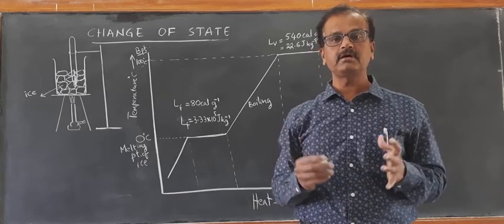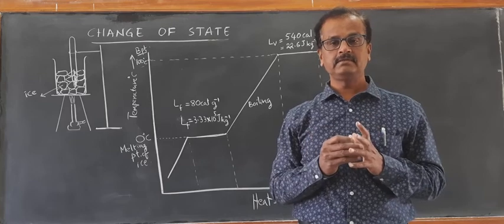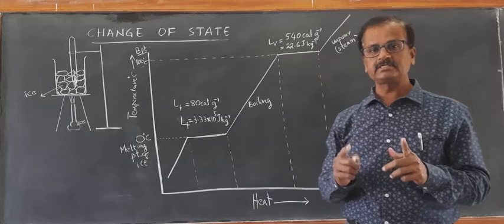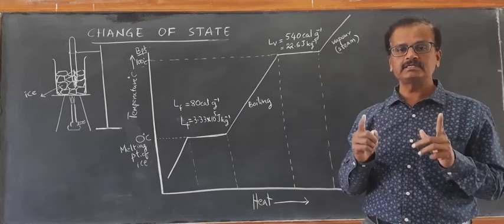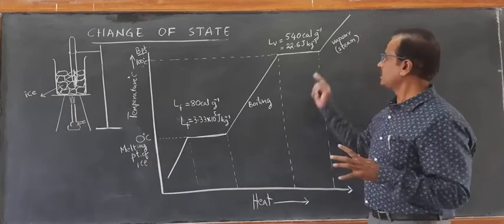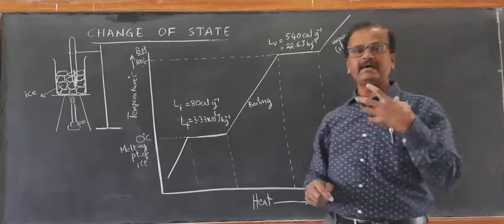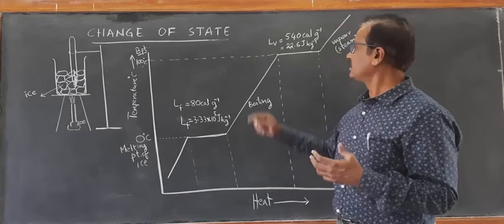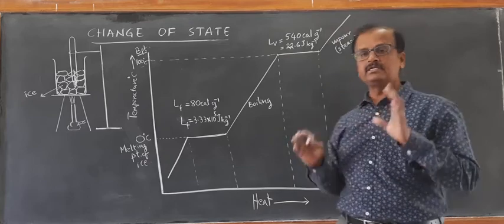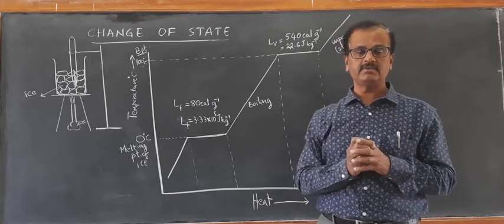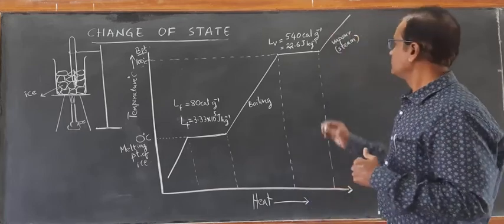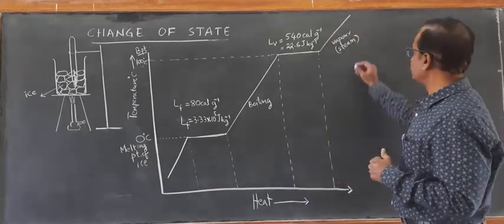Why are steam burns very dangerous? The reason steam burns are more serious than water at 100 degrees Celsius is that steam at 100 degrees Celsius has excess energy, that is the latent heat of vaporization. That's why steam burns are very, very dangerous. So now we can define what is latent heat of vaporization. Before that, what is boiling point?